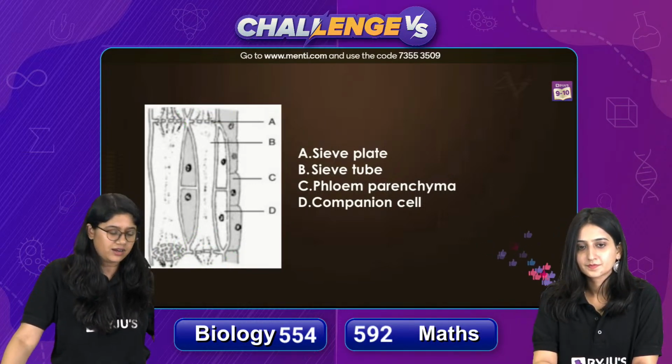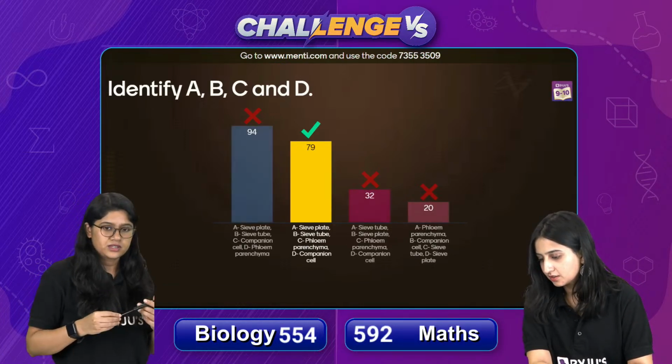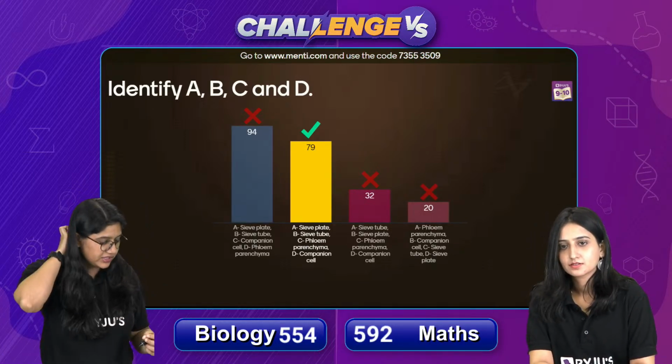So very good, everyone. I think, what was the score? We have added the score, right, Ravi? So the score was 79. हाँ, 79. Yes, 79. Okay.